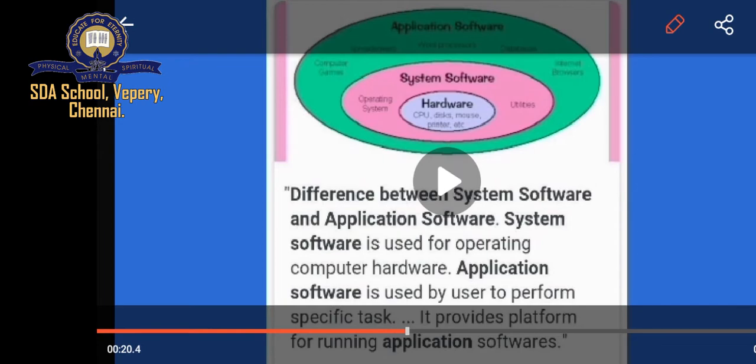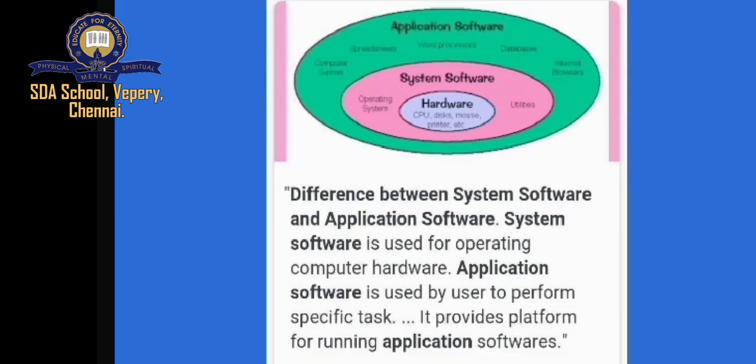The next topic we are going for is application software. This is the diagram of an application software. In this diagram we see 3 points: application software, system software, and hardware. In application software we can use word processors, databases, internet browsers, spreadsheets, and computer games we can also play.